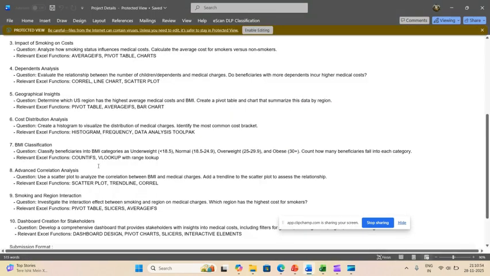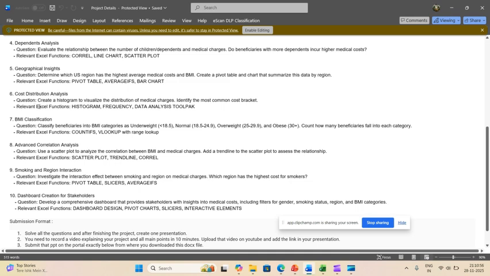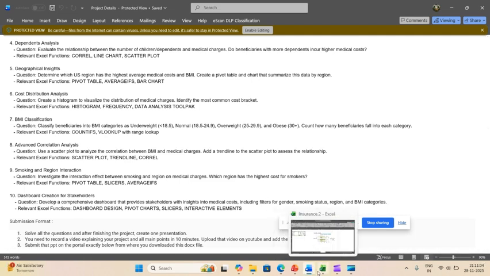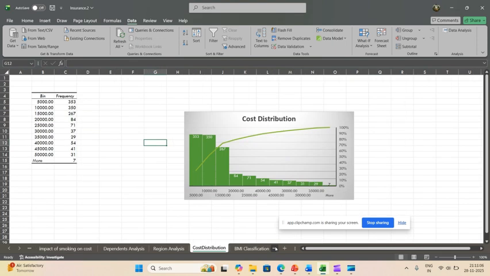The next question is cost distribution analysis. Create a histogram to visualize the distribution of medical charges and identify the most common cost bracket. So I created a bins column and a frequency column. How did I calculate this? First, I created the bins category.